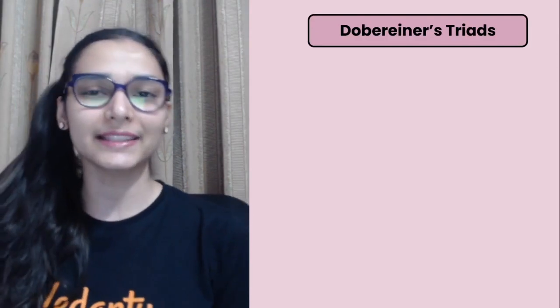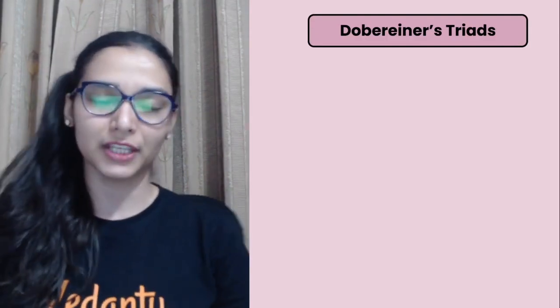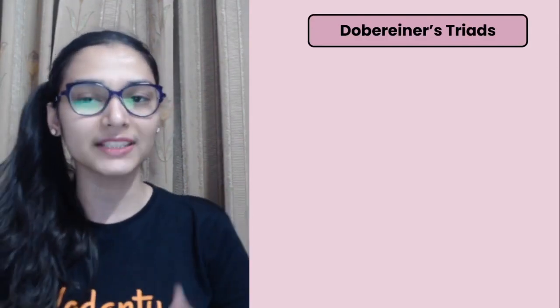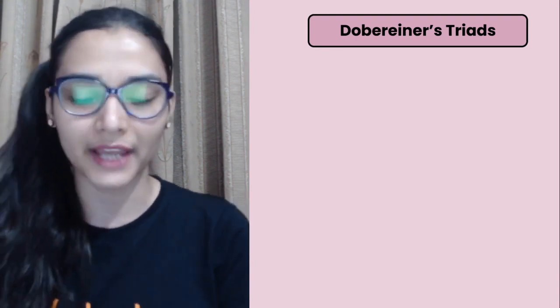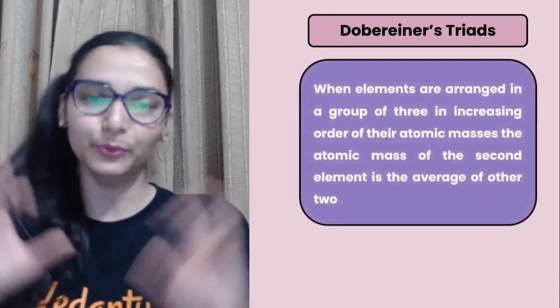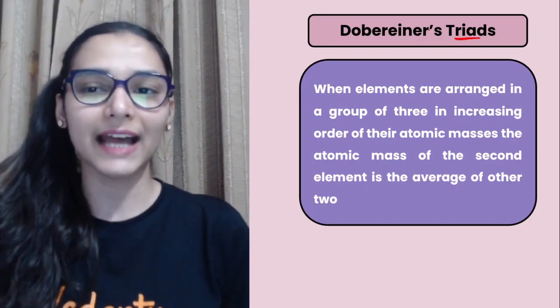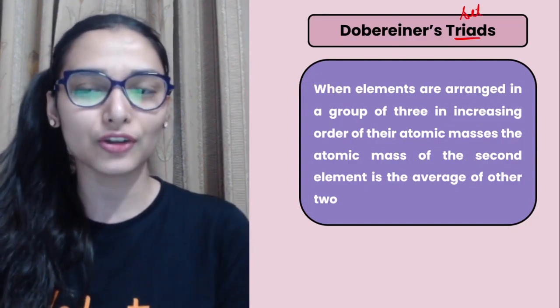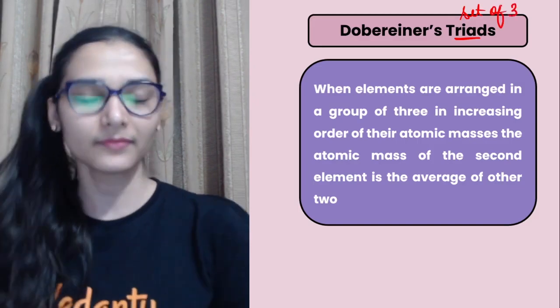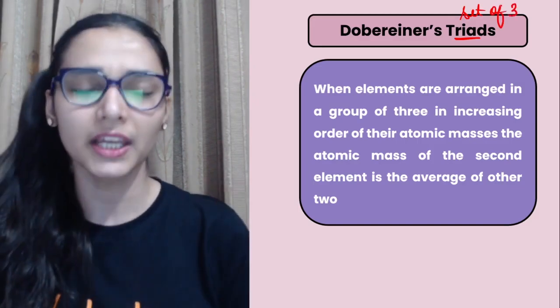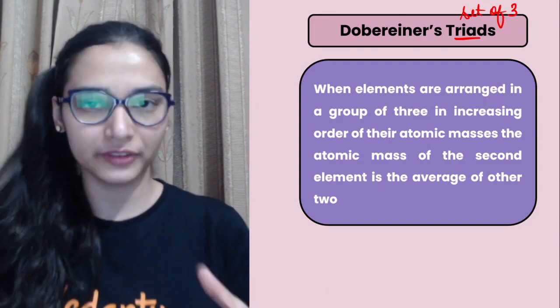So quickly, let's summarize all the old classifications, then we will go to the periodic properties. The very first is the Dobereiner triads. Dobereiner's idea was simple. Triads, the name itself tells you that there is a set of 3 elements, basically a group of 3 elements.